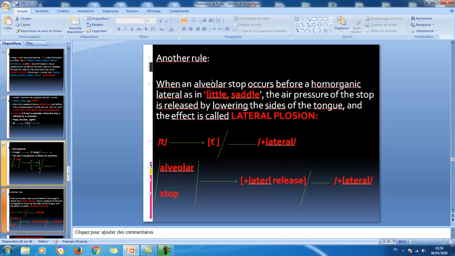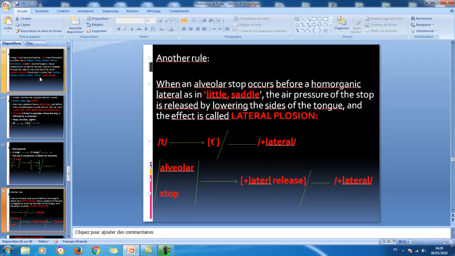Another rule: when an alveolar stop occurs before a homorganic lateral, as in little, saddle, the air pressure of the stop is released by lowering the sides of the tongue, and the effect is called lateral plosion. This is something that we explained earlier when we talked about stops in general. So this, for example, t is laterally released. This is the realization. We have got a small L here. In which context? Here, when it is followed by plus lateral sound.